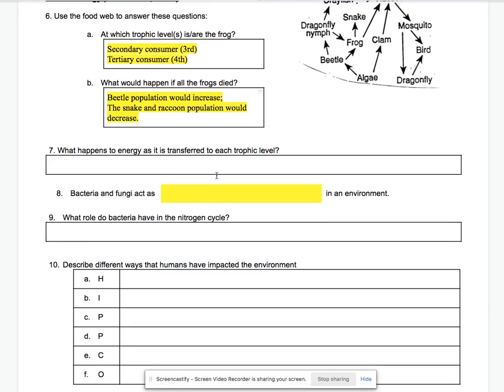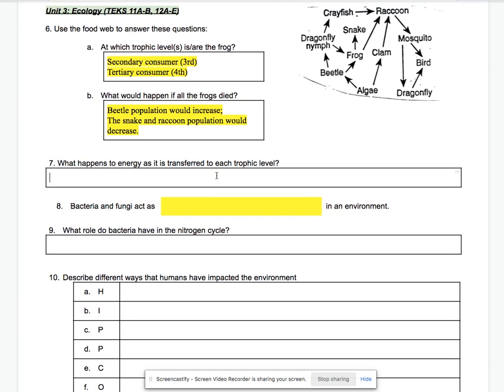Number 7, what happens to energy as it is transferred to each trophic level? So this follows the 10% rule, for each trophic level. And that 10% rule states that only 10% is carried to the next level.